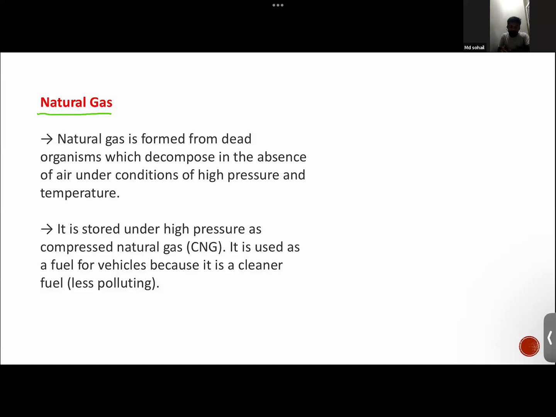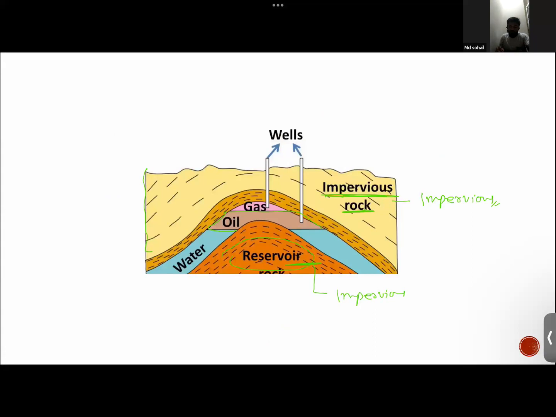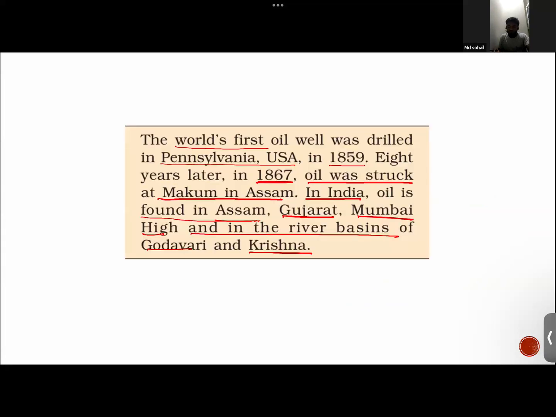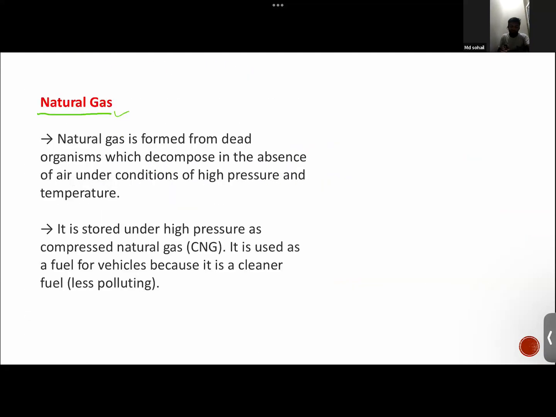Now the next thing we know about is natural gas. If you see this figure here, it basically accumulates over the crude oil. That is the gas here that is being taken out by the wells, right, guys? So that is the natural gas. It is formed from dead organisms which decompose in the absence of oxygen under conditions of higher pressure and temperature. So natural gas is formed mainly from aquatic dead plants and animals.